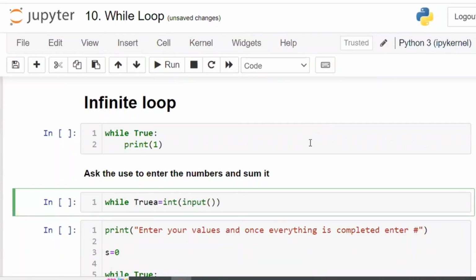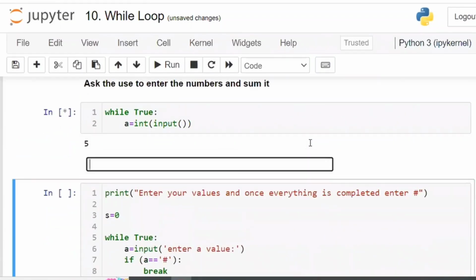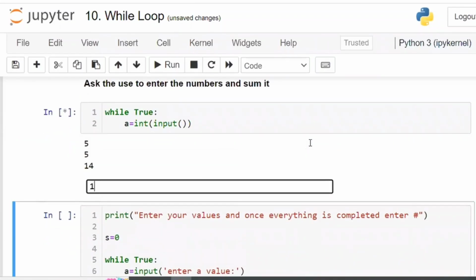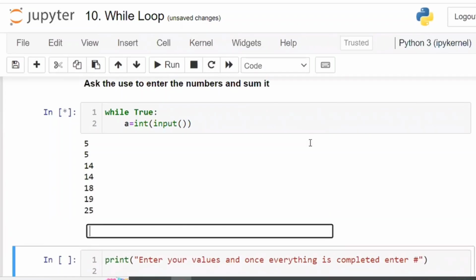While True. Now what happens if I execute this code? Every time it is going to ask. Let us execute. 5, 5, 14. It will continuously ask like this only. It will never stop. Now the infinite loop has to be stopped.